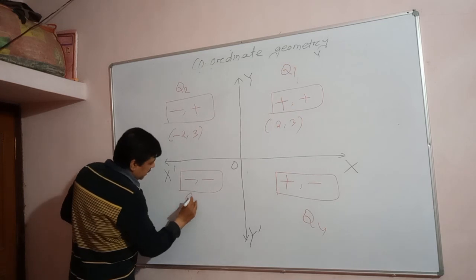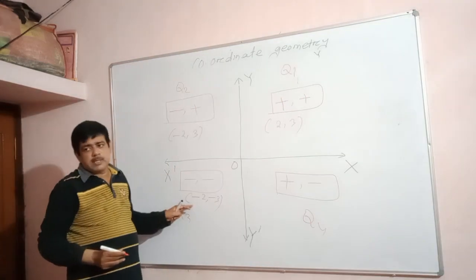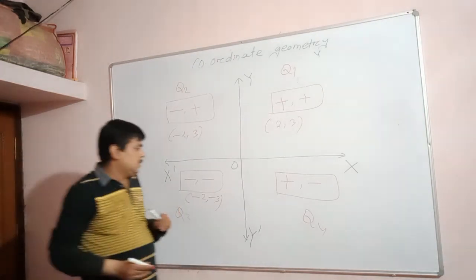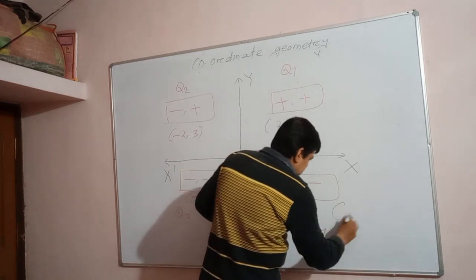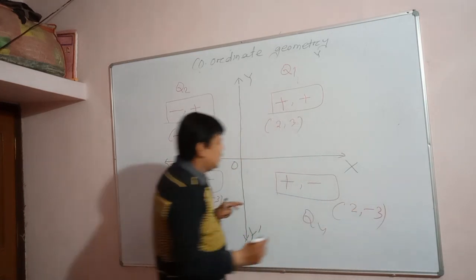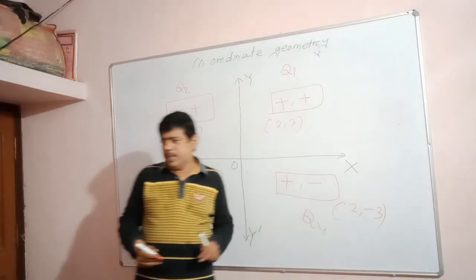Similarly, if you take (minus 2, minus 3), both the X coordinate and Y coordinate are negative, so this lies in the third quadrant. In the same manner, if X value is 2 and Y value is minus 3, this point lies in the fourth quadrant because the X coordinate is positive and Y coordinate is negative.